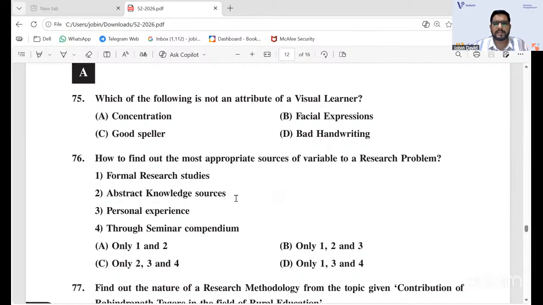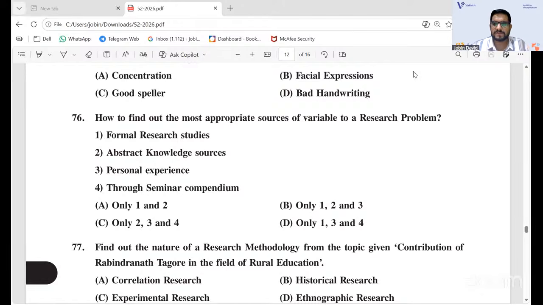How to find out the most appropriate sources of variable to a research problem? So how will you select variables? We have studied in research aptitude that the first step in research is identifying a research problem, so we need to get variables. How will you get study variables? Basically you can have them from formal research studies, from personal experience, through seminars, compendium and all. Not from abstract knowledge sources. So only 1, 3 and 4 will be the right answer. 76D will be the right answer.